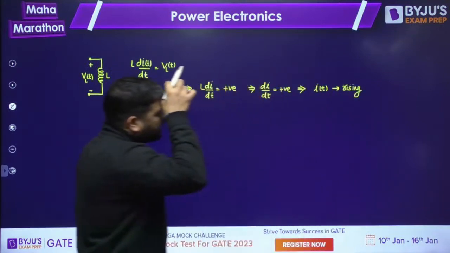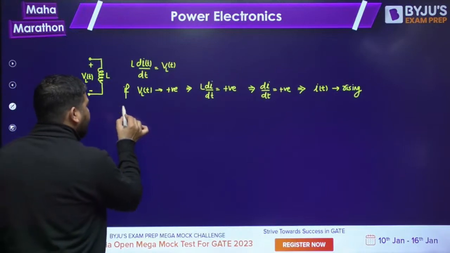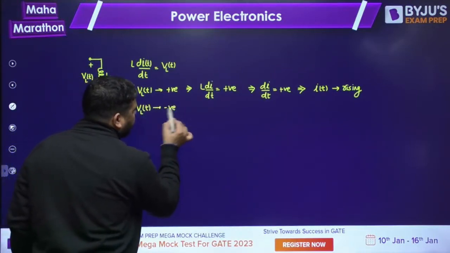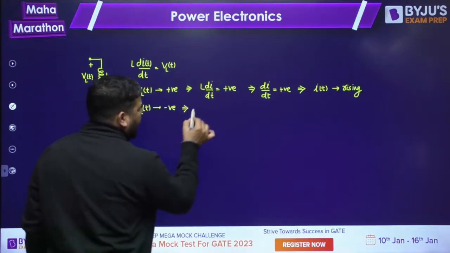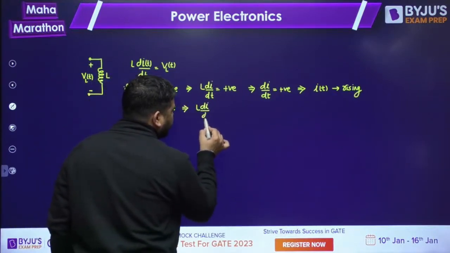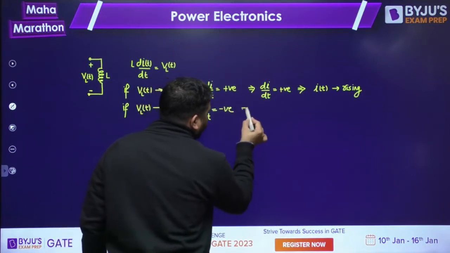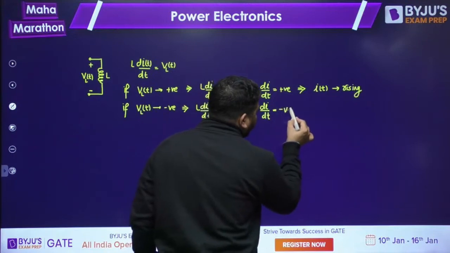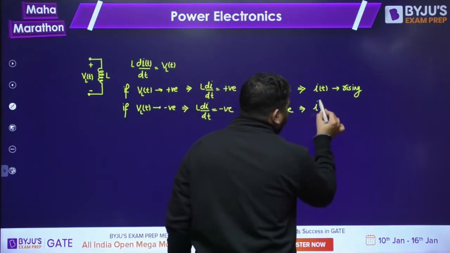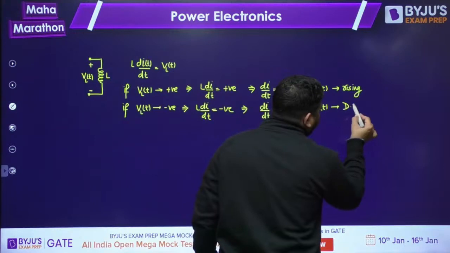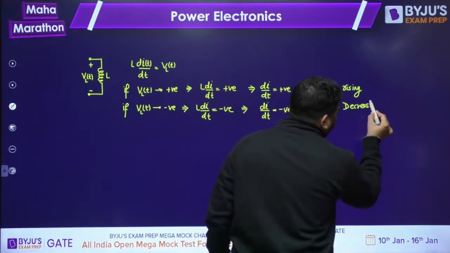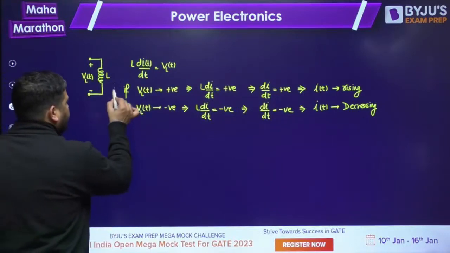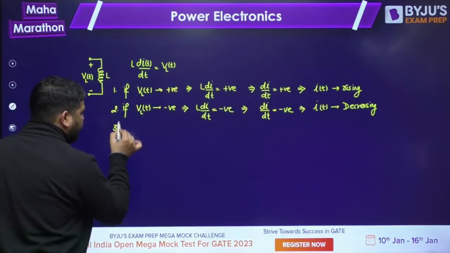Now, if VLT is negative, then what will happen? It means L di by dt is negative. It means di by dt is negative. It means IT will fall. IT will be decreasing. Remember this point. Now the third point.